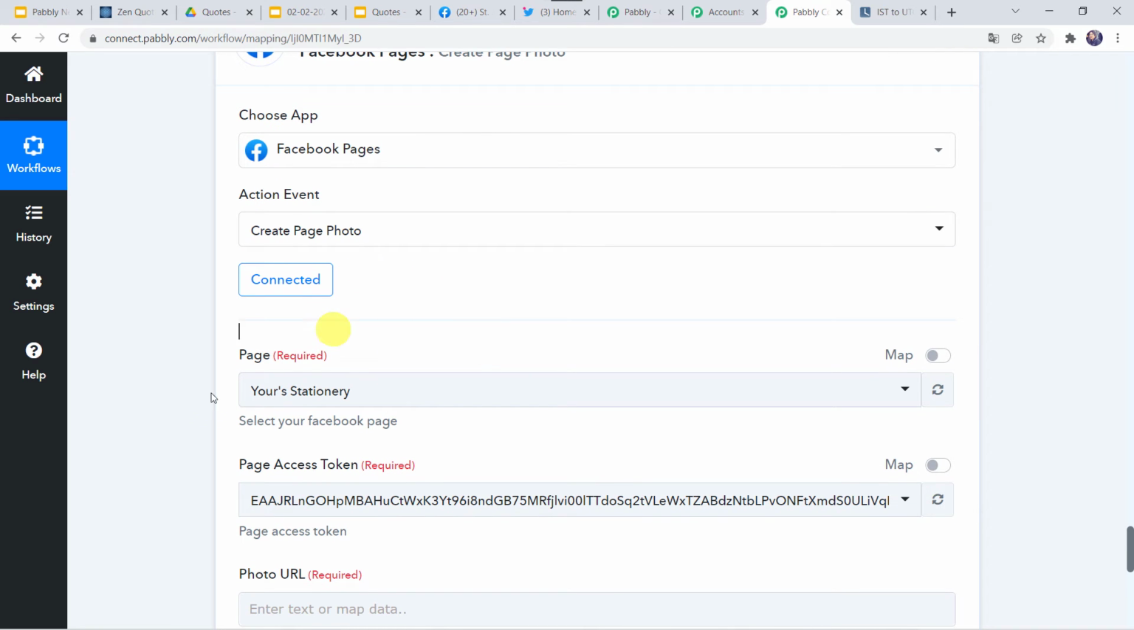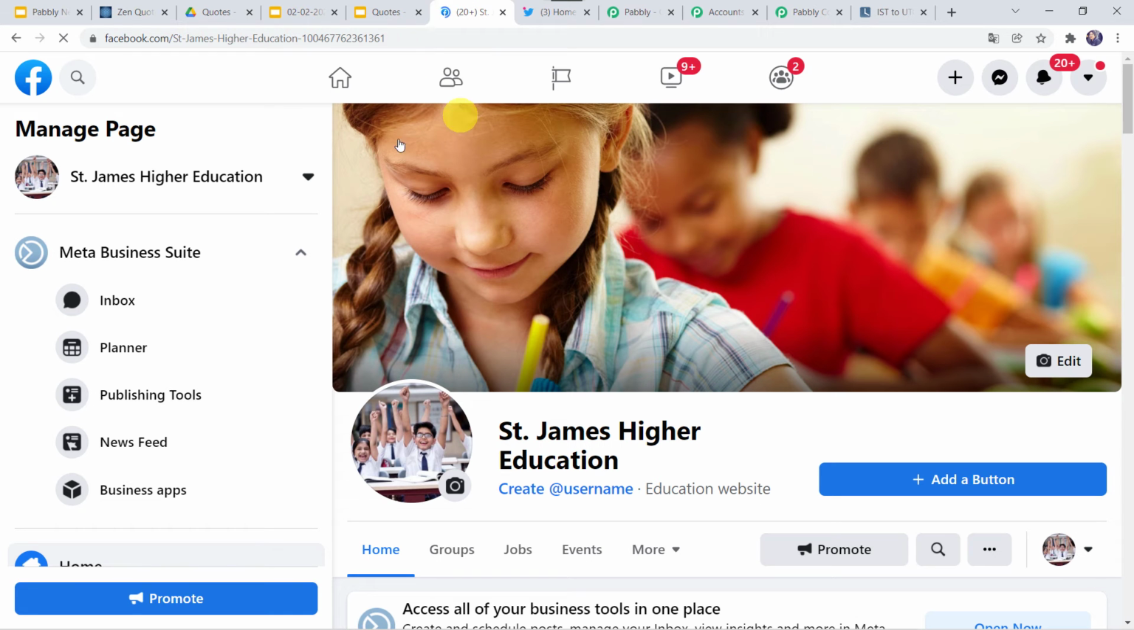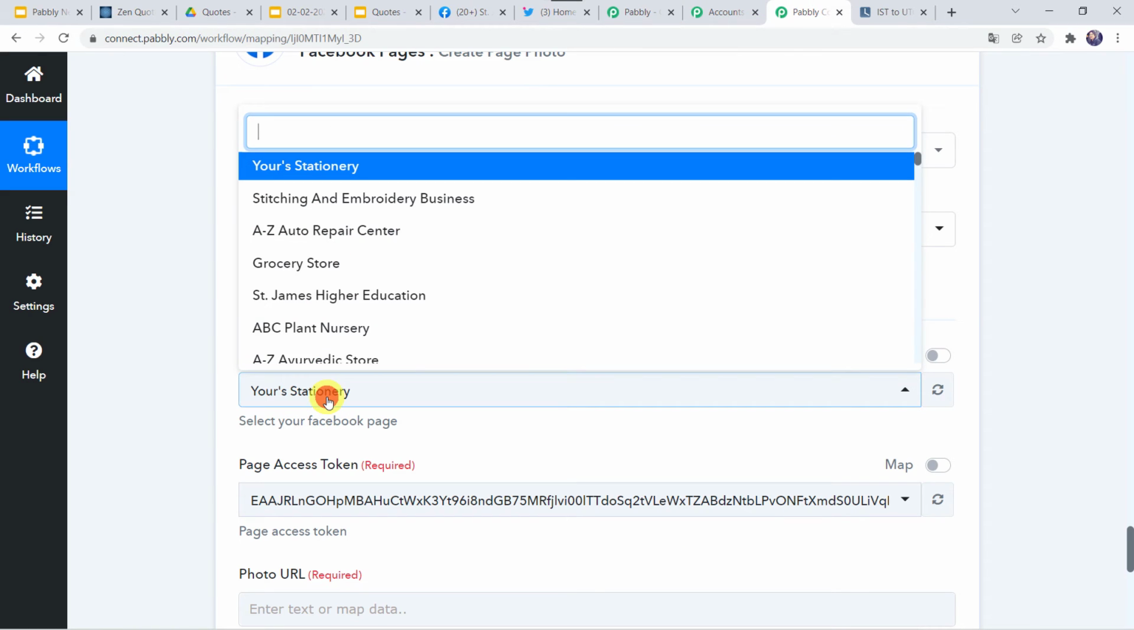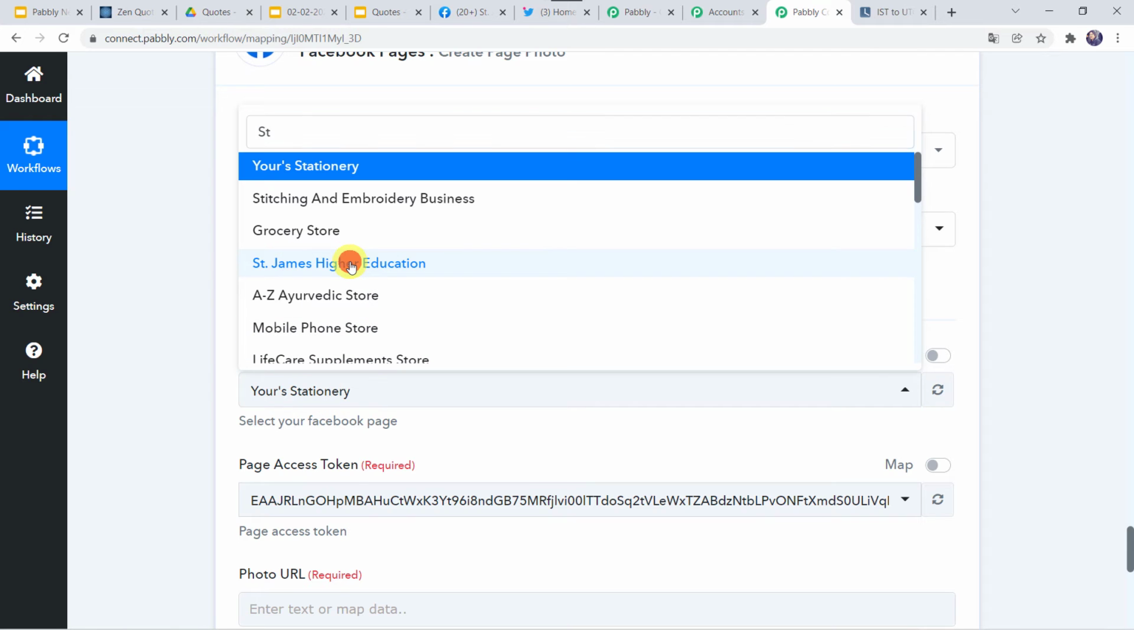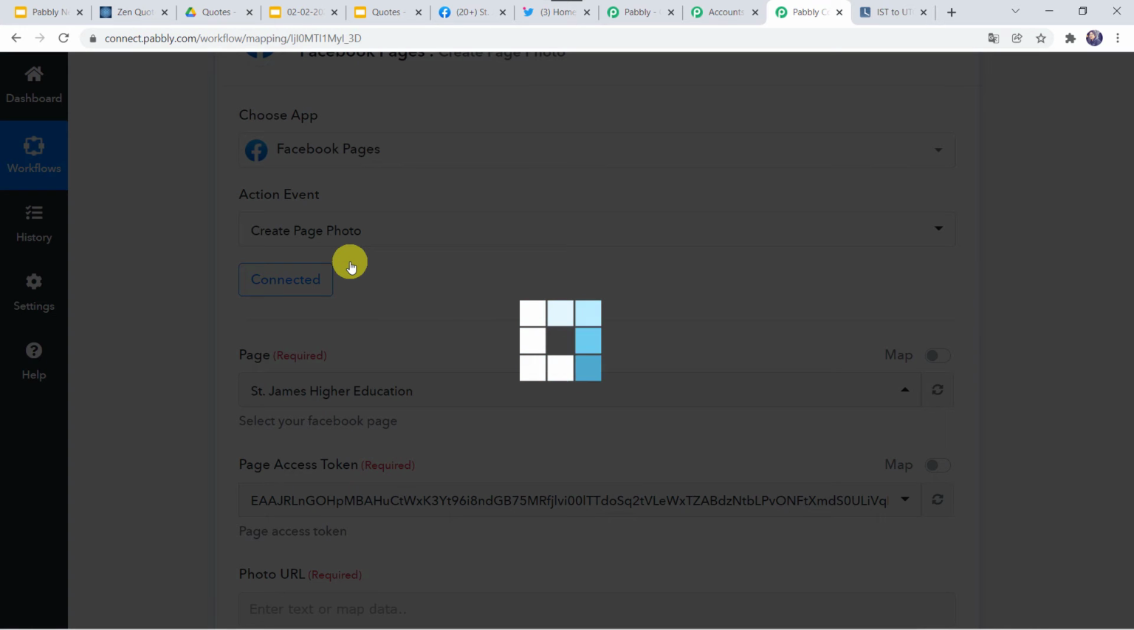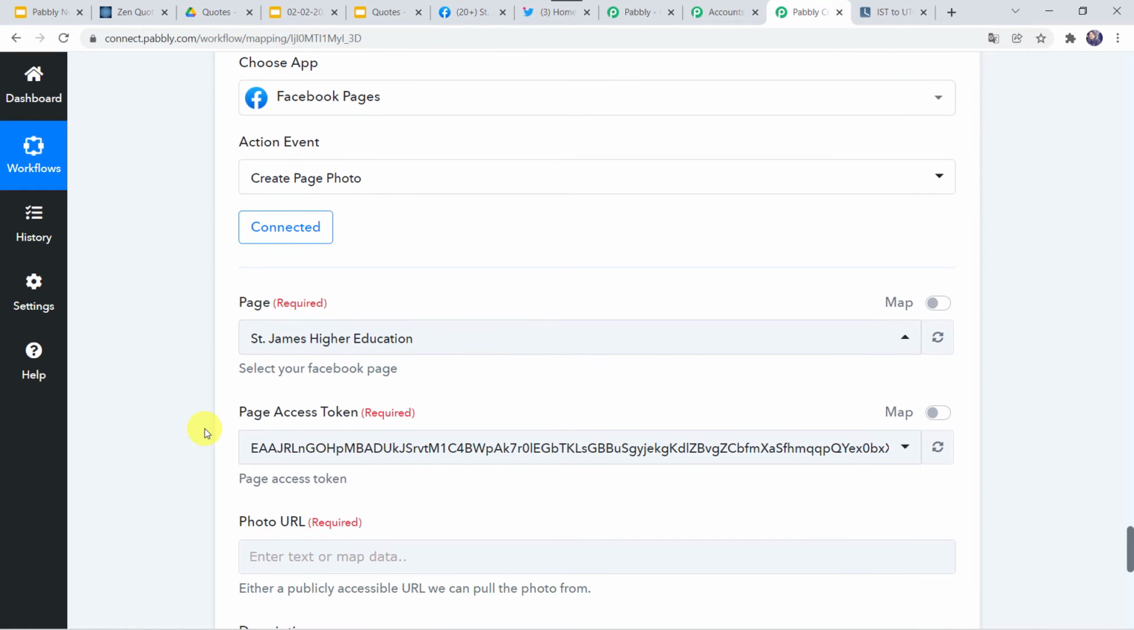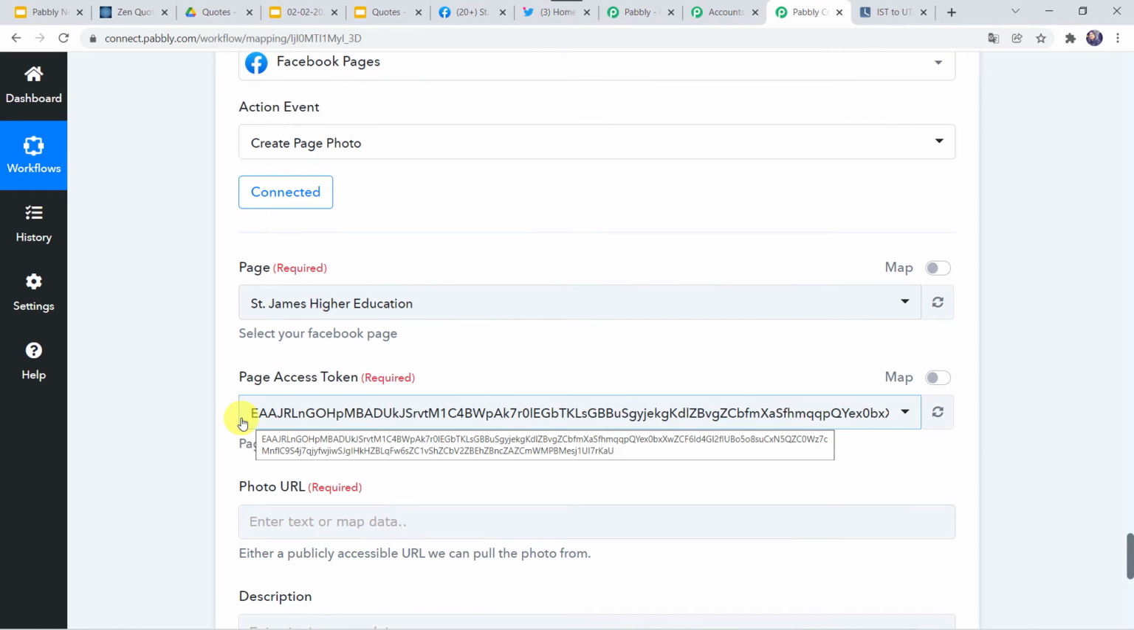Now here we have to select the Facebook page name. So I'll just take you to my Facebook account once. So the Facebook page name which I am using is St. James Higher Education. I want the motivational quotes to be posted on this particular page. So we have to select the same page over here. So I'm just going to find the same page. That is St. James Higher Education. Now here the page access token is automatically captured. We are not going to make any changes.